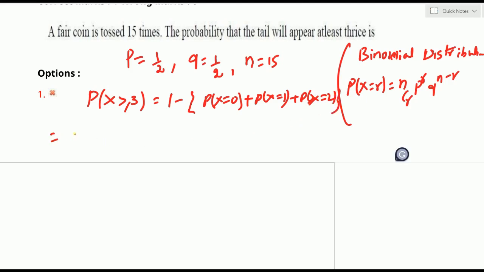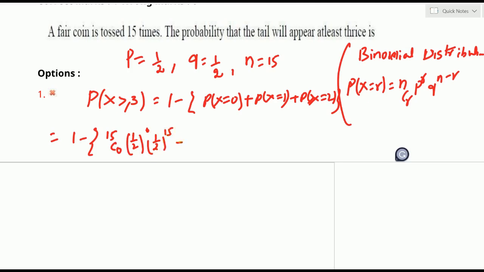So that is 1 minus P of x equals 0. According to this formula, r is 0. n is 15, so 15C0, with r taken as 0, and p is 1 by 2, so 1 by 2 power 0, and q is 1 by 2 whole power n minus r, 15 minus 0 is 15.